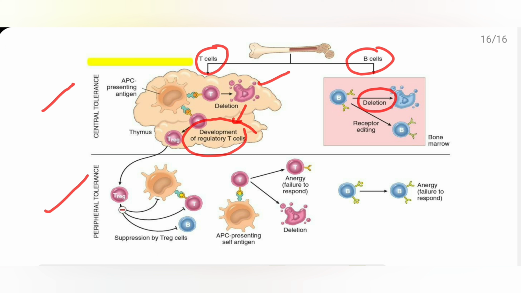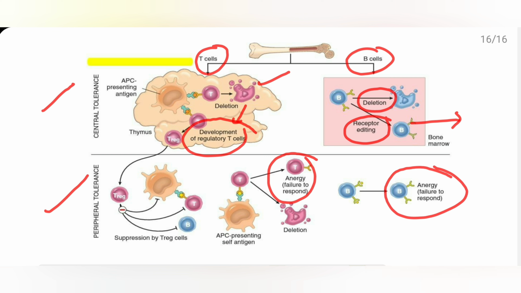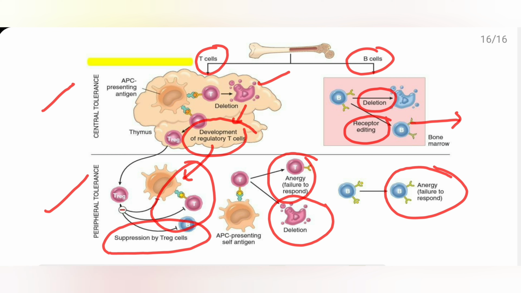Again by apoptosis or receptor editing. Receptor editing is nothing but a rearrangement of the proteins. In peripheral tolerance, how are they eliminated? One is by anergy. Even B cells are eliminated by the process of anergy, and by apoptosis, and you know that regulatory T cell also plays a role by suppression.